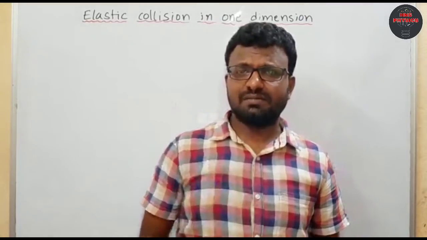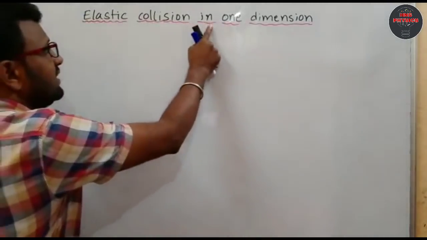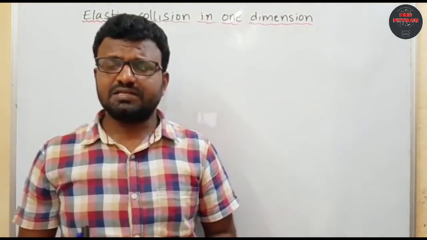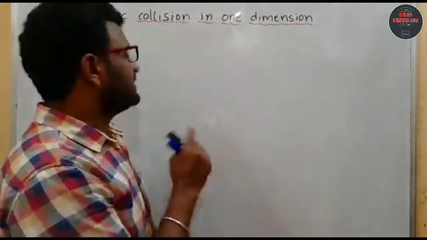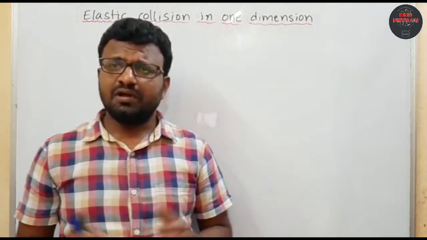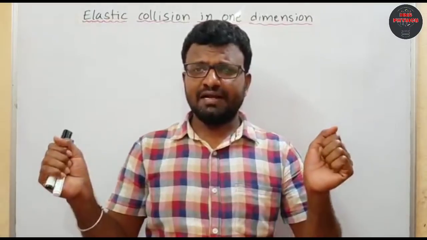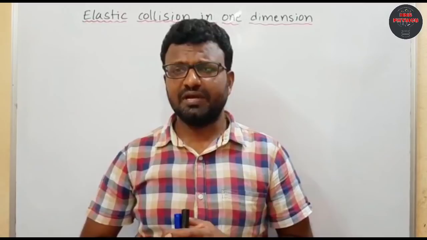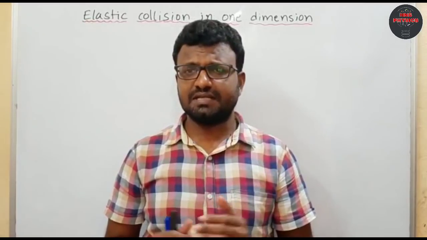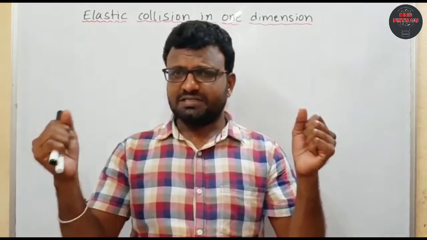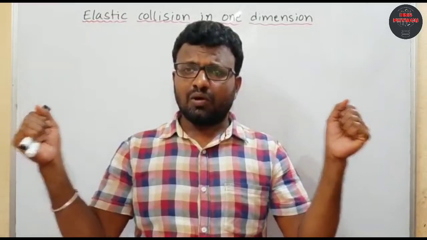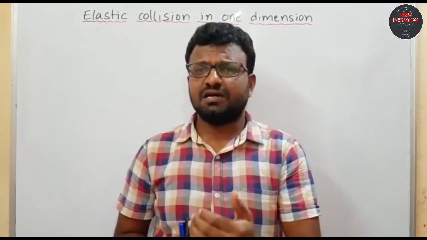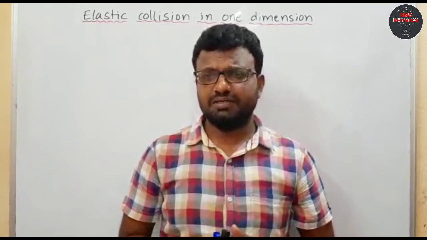So let's start. Elastic collision in one dimension. One dimension means any one direction. Next, come to collision. Collision is nothing but when two bodies collide physically against each other in a short interval of time.